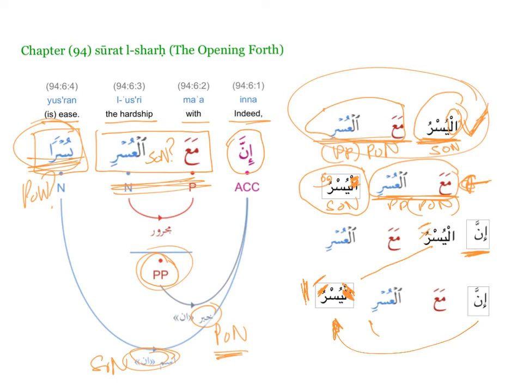Anyway, whether it is yusrun or yusran, it is still the subject of nominal, and wherever ma'al usri goes, it is the predicate of nominal. The lesson here is that when a subject of nominal comes after a prepositional phrase, it can lose its definiteness, and it is still the subject of nominal even though it's not in front.